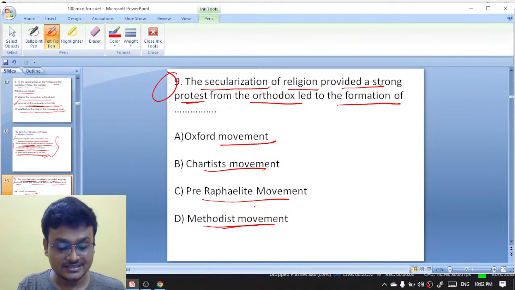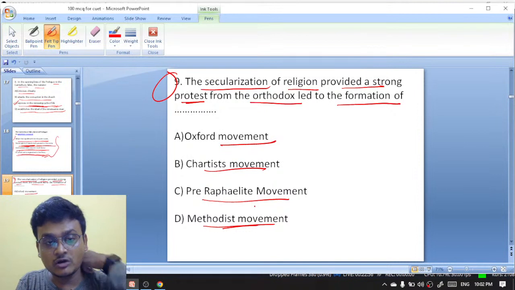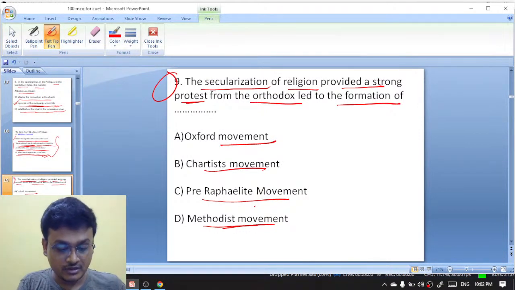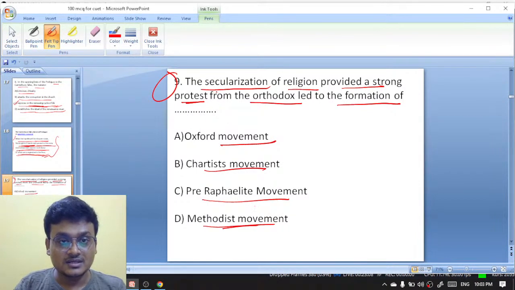Anyone? Raja, okay. Rani, no. Religion. The Oxford movement was actually a religious movement.